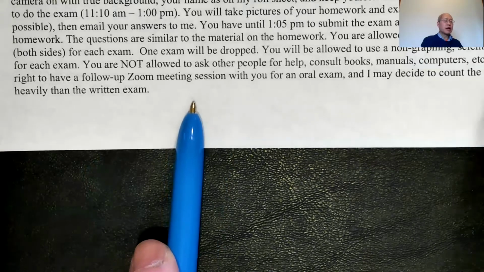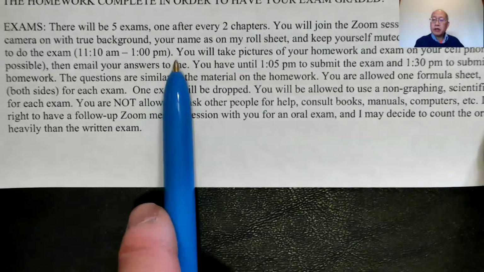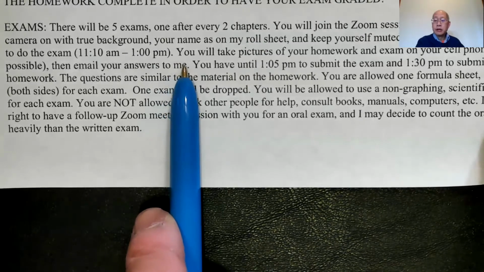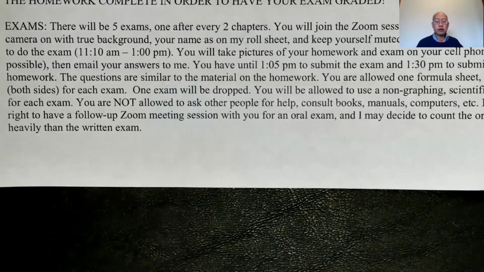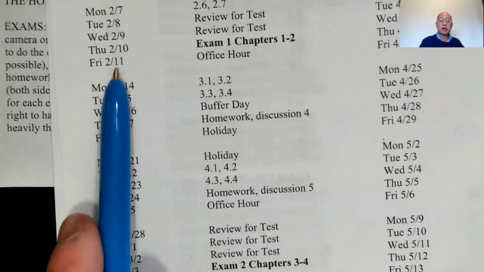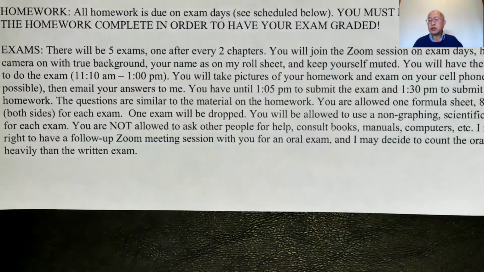There's something else about the class. Since we don't meet on a regular basis, I don't get to know what you look like. Okay, so all of you before the first exam, which is Thursday, February the 10th, need to show me a photo ID, like a driver's license, that has your picture and your name on it. You can feel free to block out any other sensitive information.